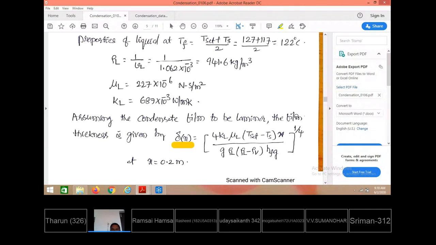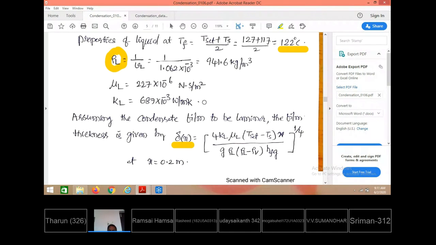For substitution into this equation, K must be taken at film temperature. Film temperature is T saturation plus Ts by 2, 127 plus 117 by 2, that is 122 degrees centigrade. From the steam tables, saturated liquid tables, or the HMT data book for saturated water or saturated vapor, the properties are available.